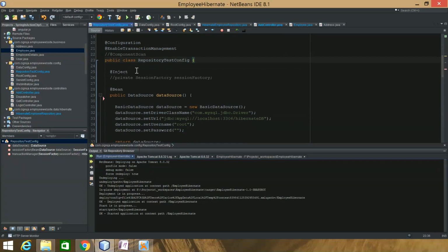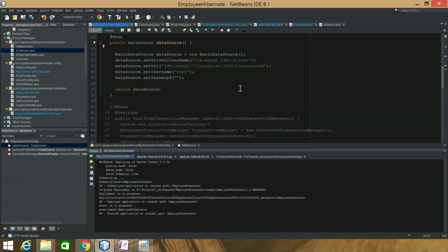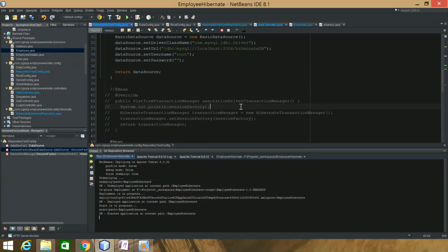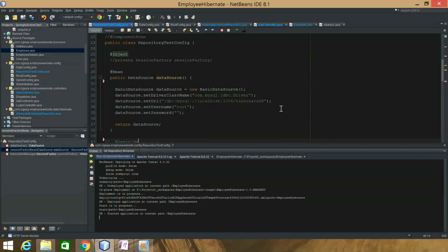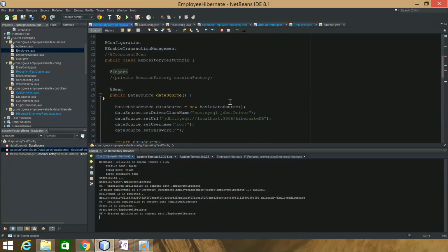Alright, I'll start with the database configuration. So I had this inject session. This was for this here. This is one way you can do it. You can use this platform transaction manager, and it overrides, it's not a bean, it overrides an interface you can implement, which you can see I took out here.